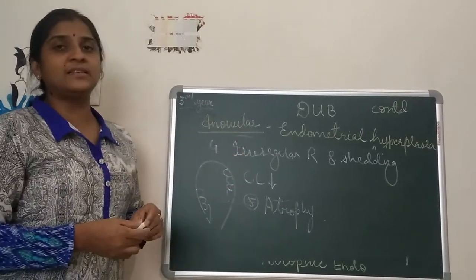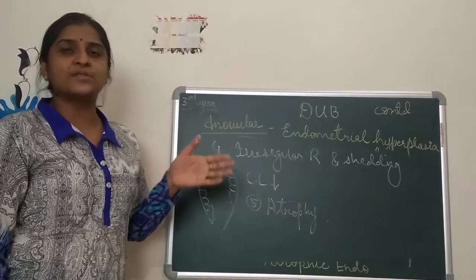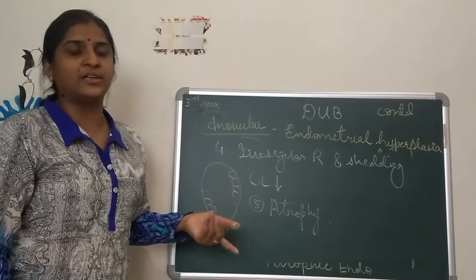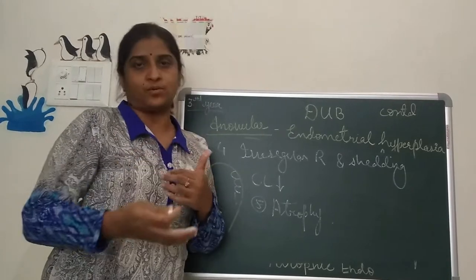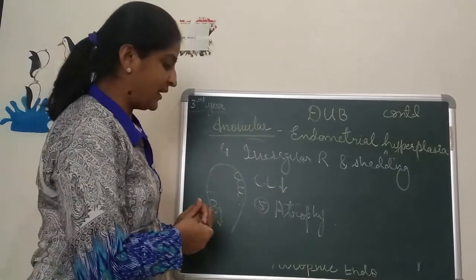So now we'll see the diagnosis is based clearly on clinical history, what symptoms and signs the patient is giving you, and we'll confirm it by clinical examination only. Investigation has less role, but we will have to rule out other causes of menorrhagia to come to the diagnosis of dysfunctional uterine bleeding.